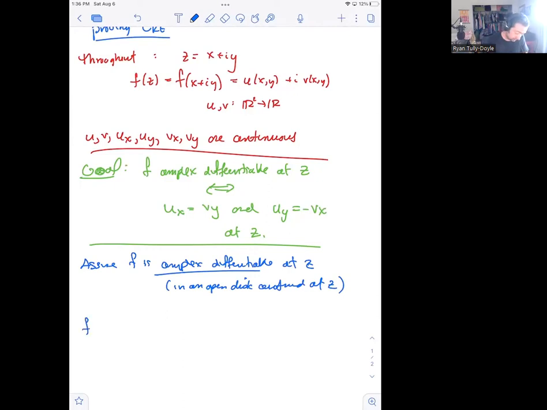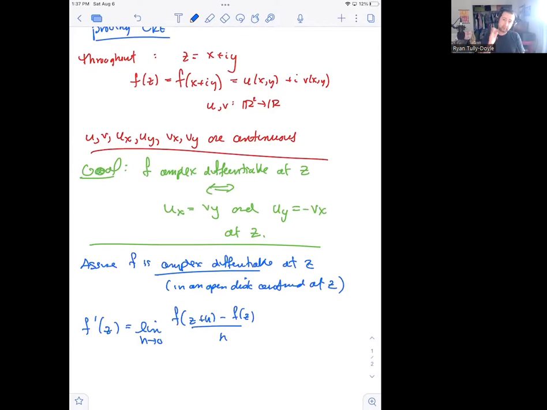That is to say that f prime of z exists and is equal to the limit as h goes to 0 of f of z plus h minus f of z over h. There's a lot of ways that you could approach z, and you think of h as being contained in some little disk around z.